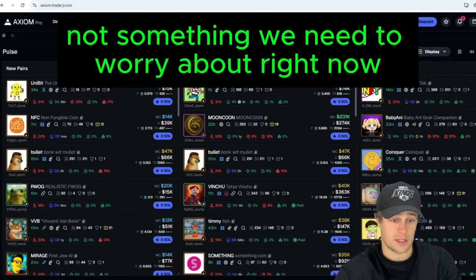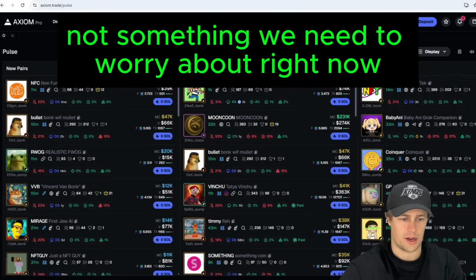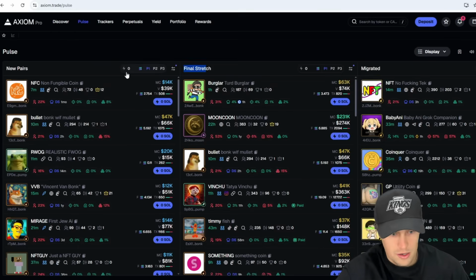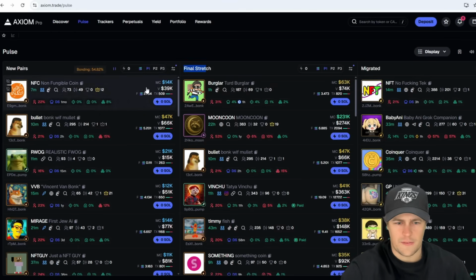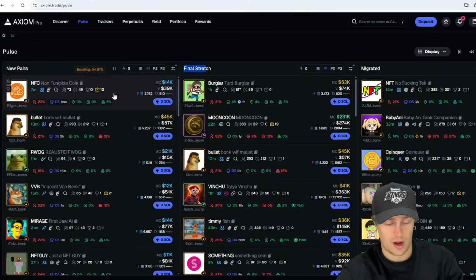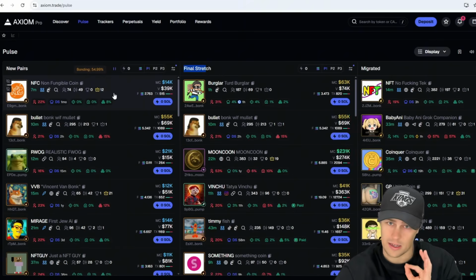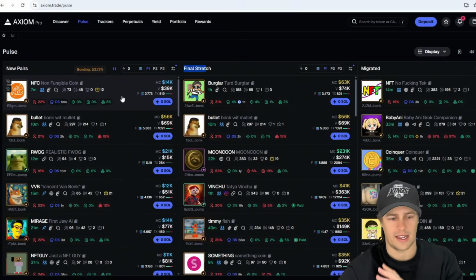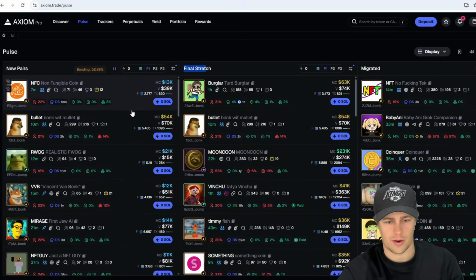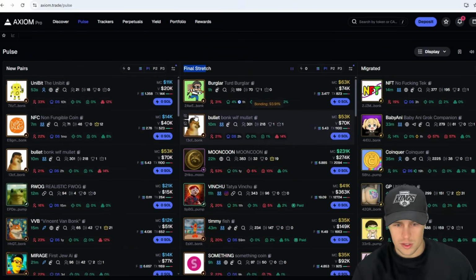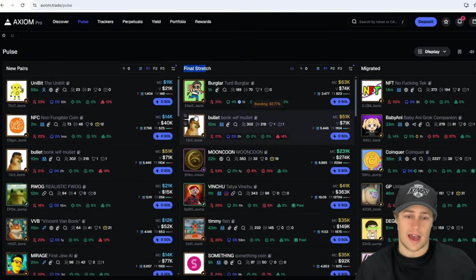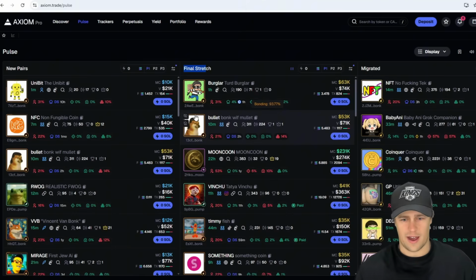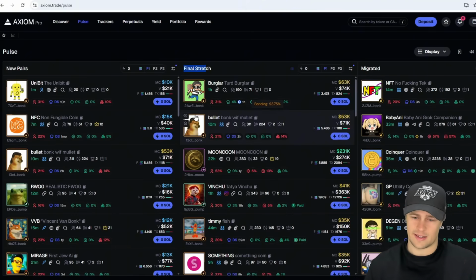I don't have the time to really explain to you what migration is and all that kind of stuff. Under the new pairs section, this is where you find very, very small micro cap runners, and you can get good at trading these micro cap runners and getting 2, 3 to 5x very quickly and getting out. That's one avenue we're about to explore soon. Final stretch, it's good to find some coins that have a bit more traction and they're a bit more of a longer term hold. And by longer term hold, I mean half an hour to an hour. That's the type of trading that's in these coins.